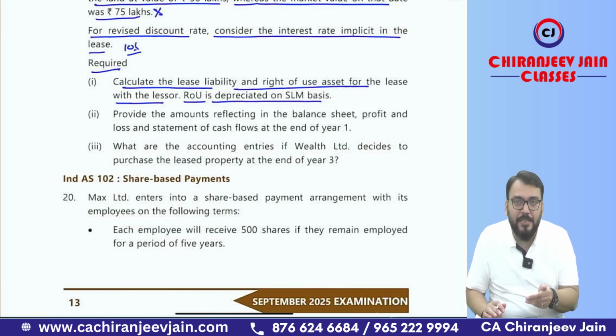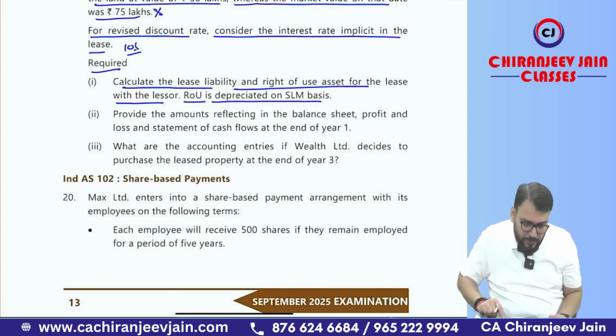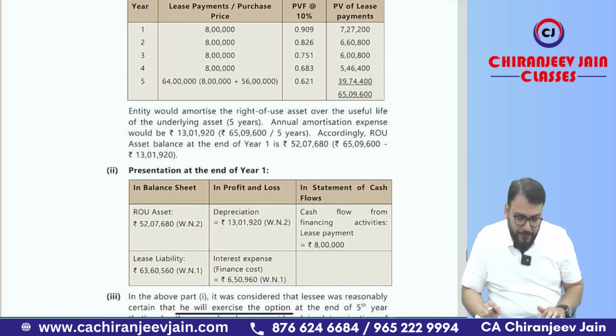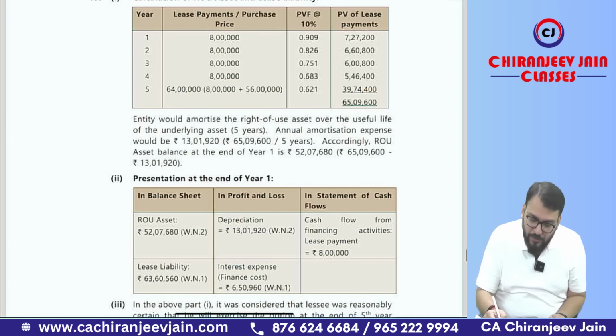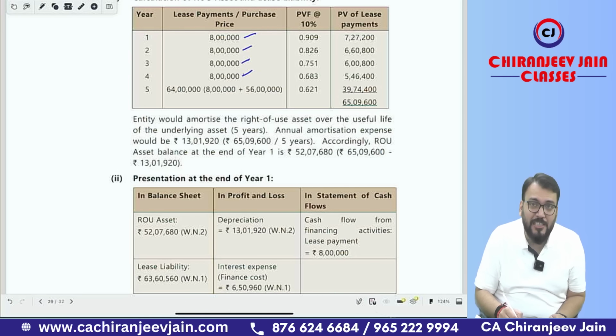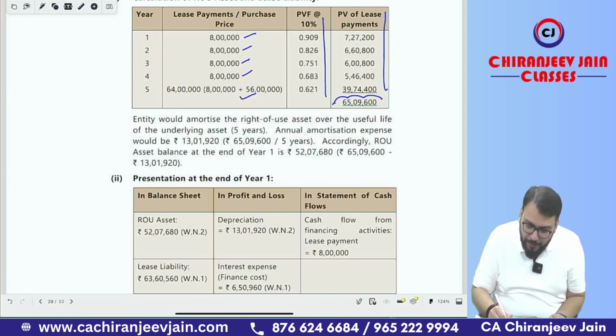We can find out the lease liability, that is the present value of lease payments including the purchase option price, discounted using 10%. I am just explaining with the solution. You can see they have given the lease liability calculation. So that will be equal to first year 8 lakh, 8 lakh, 8 lakh, 8 lakh, the first 4 years, and in the last fifth year it will be 8 lakh plus 56 lakh. Discount rate at 10%. You can find the present value. This will be the lease liability as well as the ROU asset.